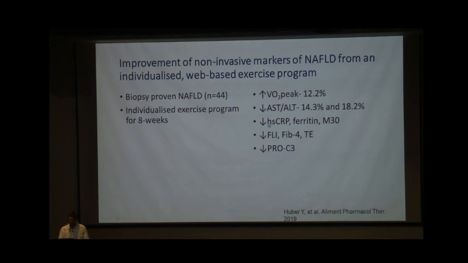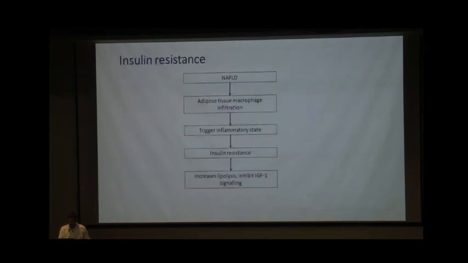There was a decrease in the inflammatory markers like hs-CRP, ferritin, and M30, and a decrease in the non-invasive markers like FLI, FIB-4, and transient elastography, and the Pro-C3, which is a precursor of collagen 3, also decreased. Then insulin resistance is also seen to have a major role in the progression of NAFLD as well as sarcopenia, where adipose tissue macrophage infiltration triggers a local inflammatory state leading to insulin resistance, and this increases lipolysis and inhibits IGF-1 signaling.